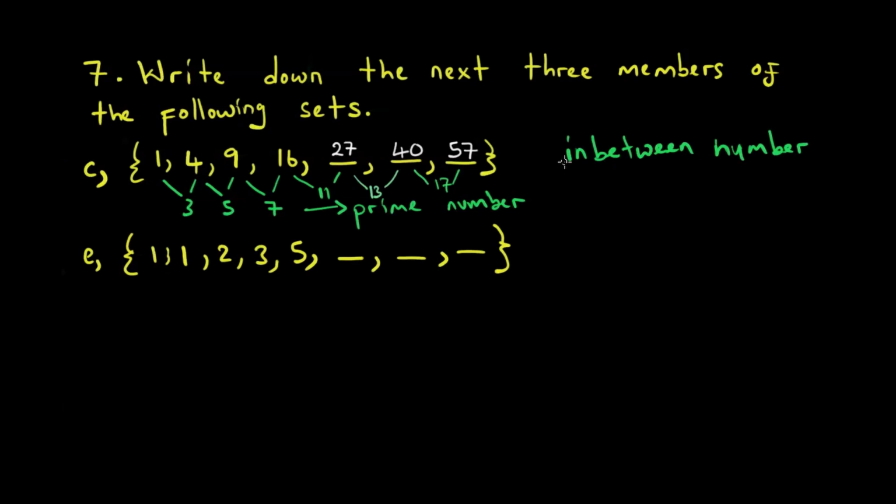I think you have understood, especially now the in-between numbers. So once we find our in-between numbers, then we look for the relationship. Having found the relationship, it shows us the next 3 in-between numbers which are usable to get what we want. Let us now look at E.